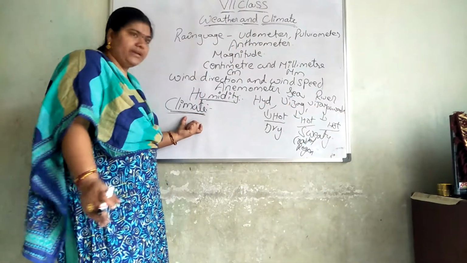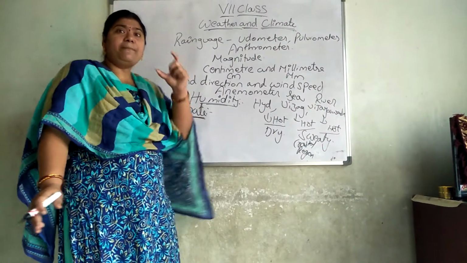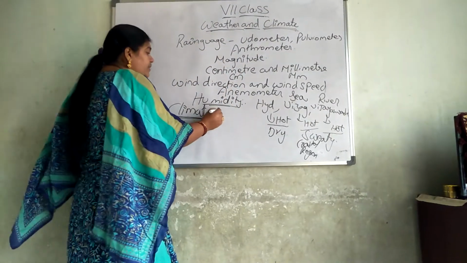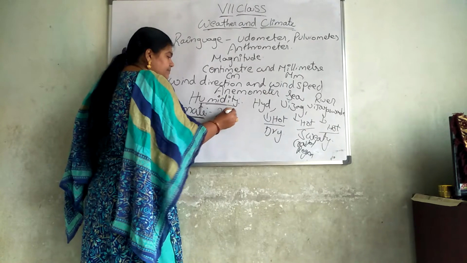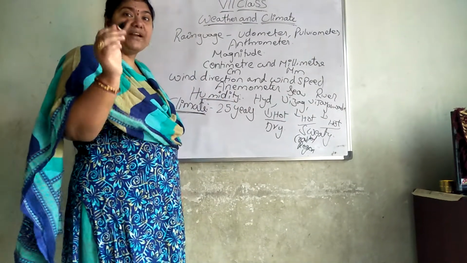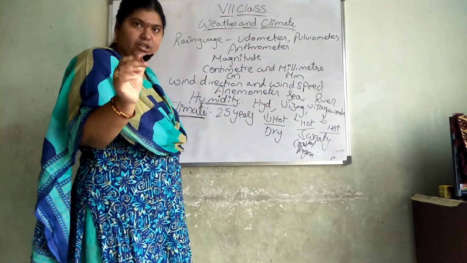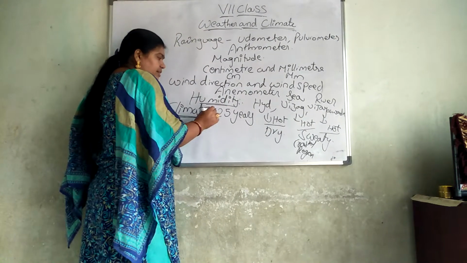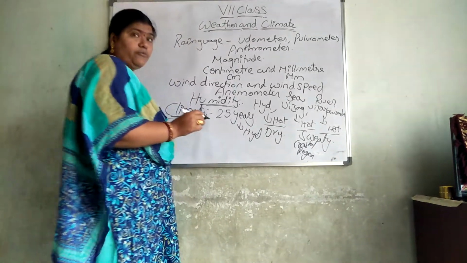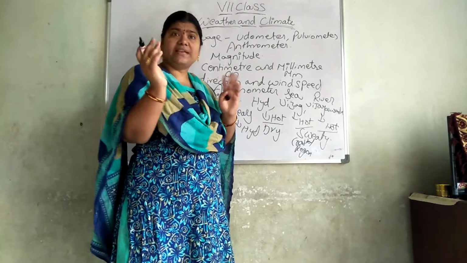Now, what is climate? Taking a particular place and, how many years? For 25 years. If we are ready to tell the climatic conditions of a particular place, that is called climate. Now I am taking Hyderabad. For 25 years, what changes are taking place? Seasonal changes.